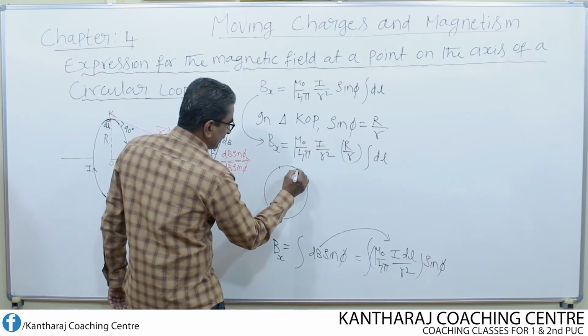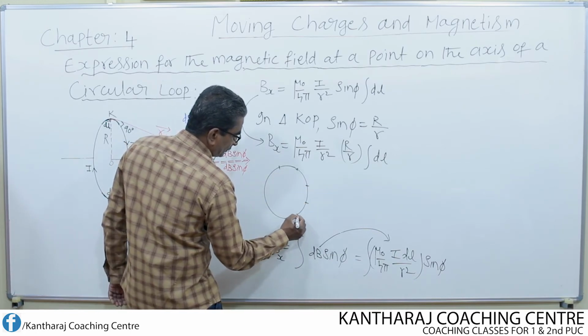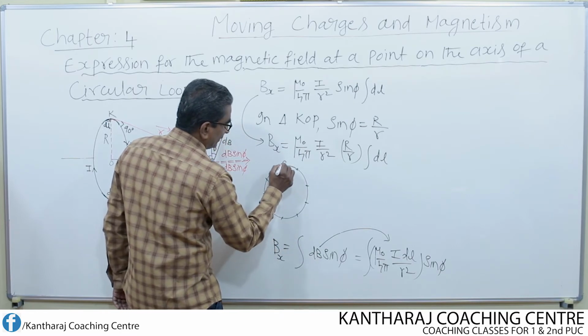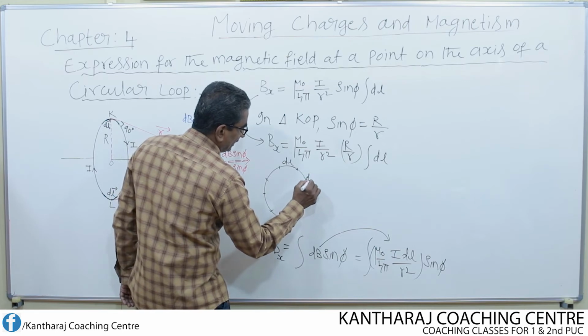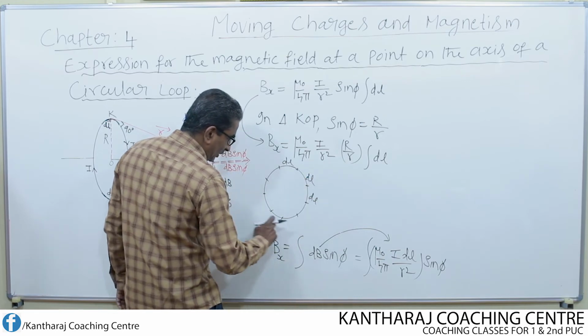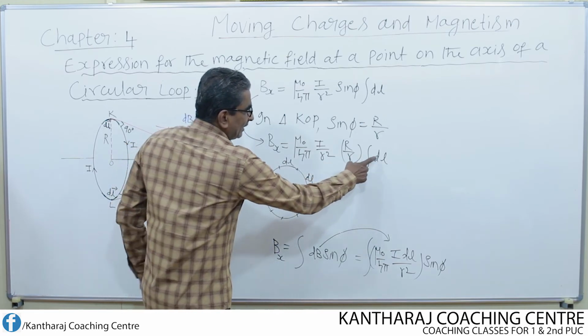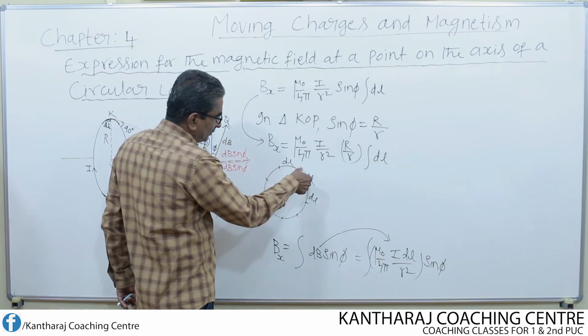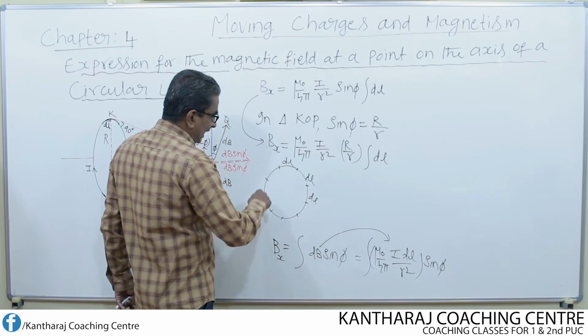The circular loop is imagined to be made up of a number of small current elements like this: dl, dl, dl and so on. Integral of dl means the total of all dls, that is dl plus dl plus dl, all added.